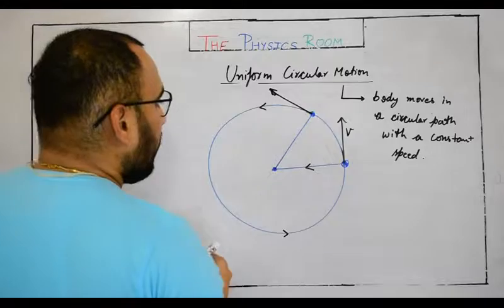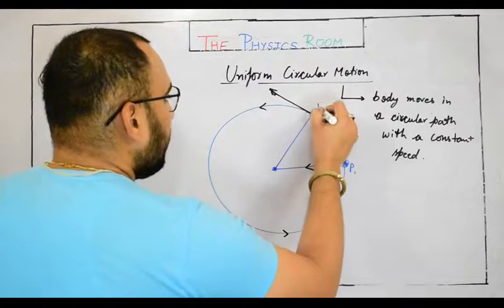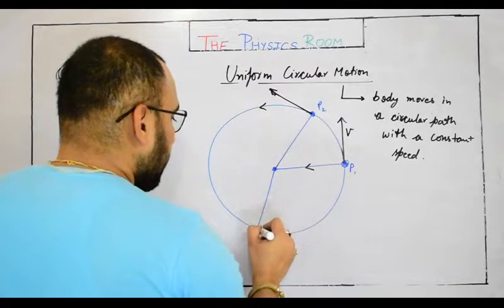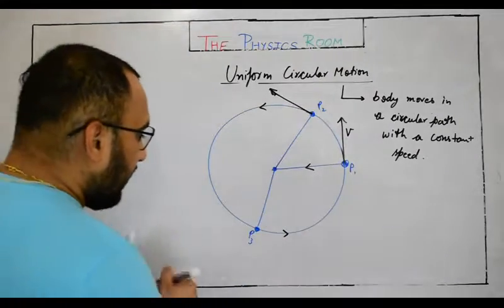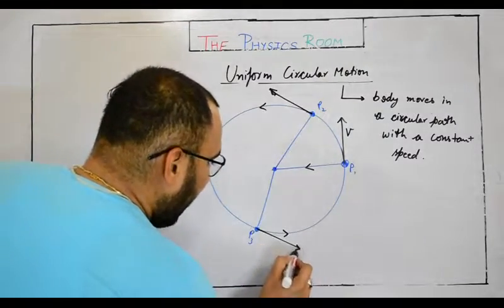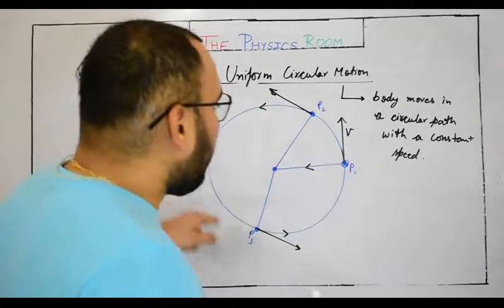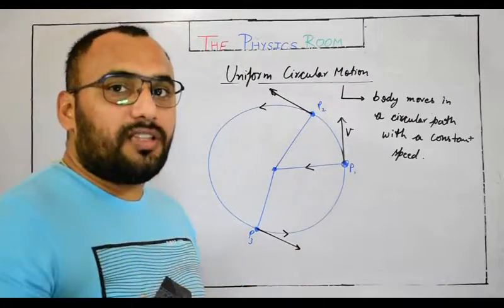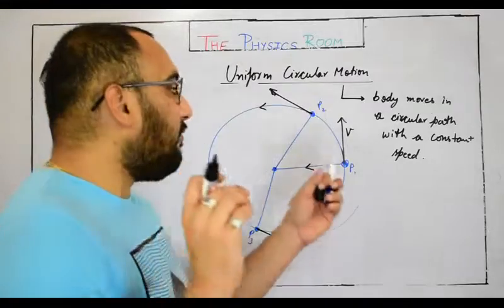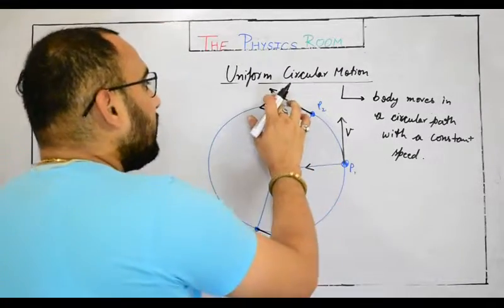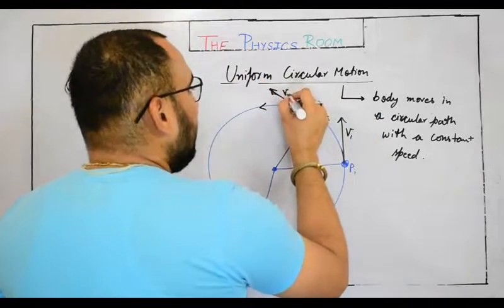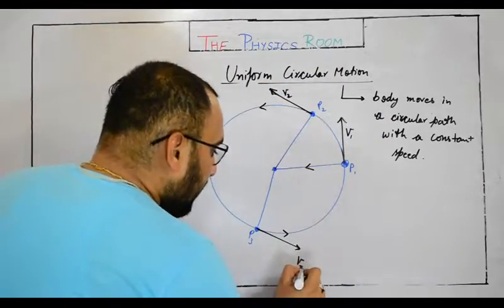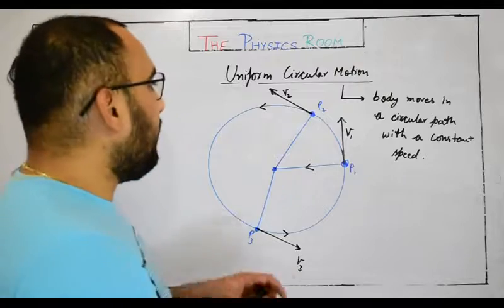It doesn't matter whether you are talking about this position P1, or this position P2, or another position like this one P3, the body will have a different direction. So each and every point lying on the circular path will have a different direction of velocity even though they have the same values, magnitudes. So we need to represent each velocity by a different variable, v1, v2, v3.